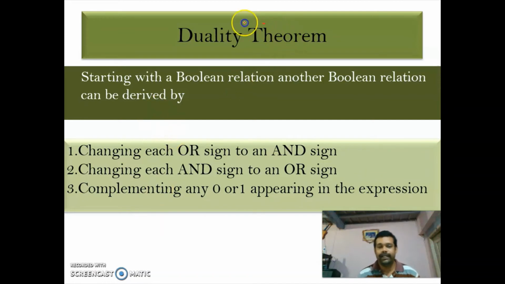So what the duality theorem is saying, you have a Boolean expression or Boolean relation. From that Boolean relation, you can derive another Boolean relation by changing OR to AND. And if you have AND, then you convert it to OR. Then if you have 0, change it to 1. If you have 1, you change it to 0.